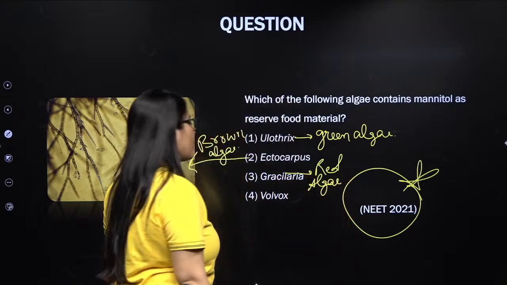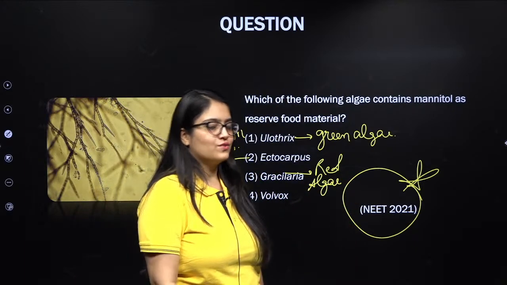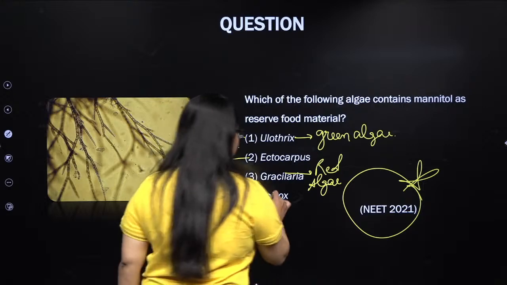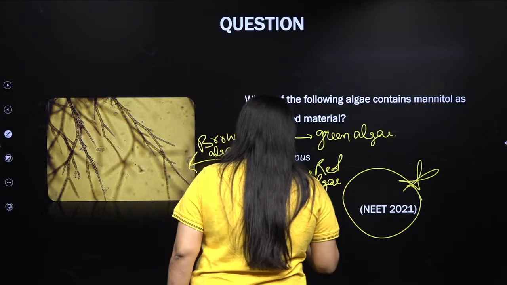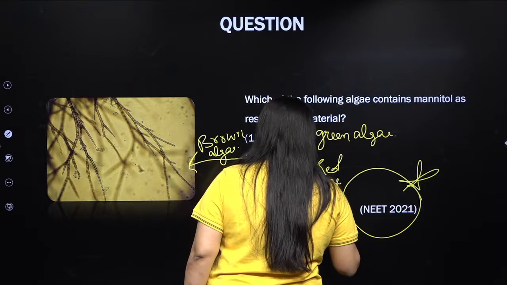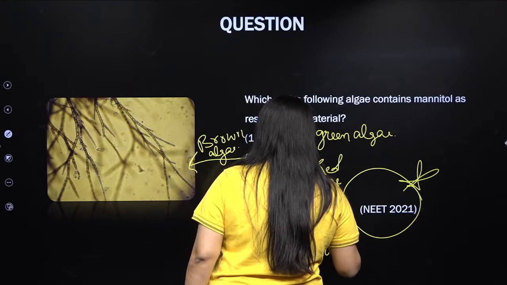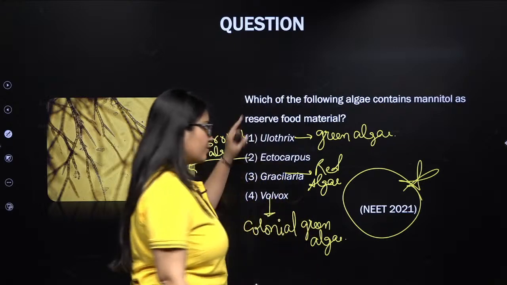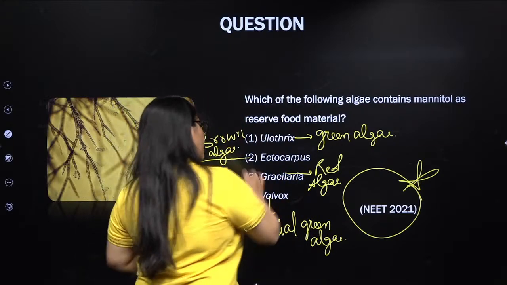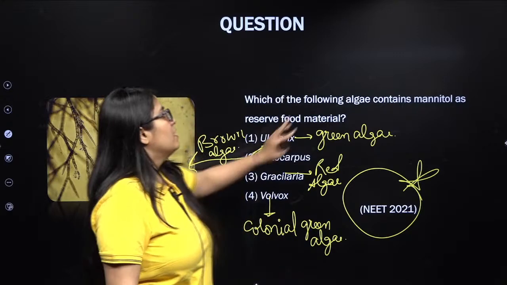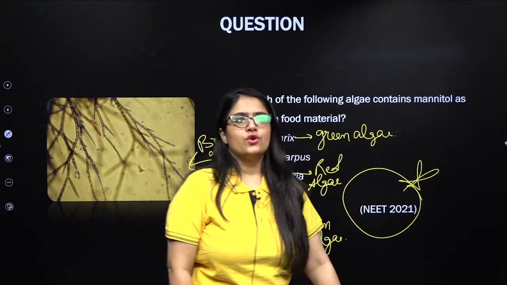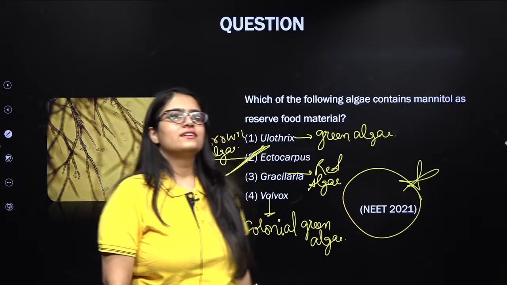Next, let's talk about Volvox. So what is Volvox? Volvox is a colonial green algae. So if you notice, which of the following is a brown algae, only Ectocarpus, and that's your right answer. So in Ectocarpus, food is stored in the form of mannitol. I hope, yes.